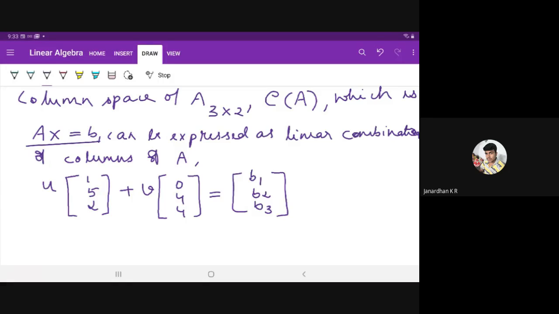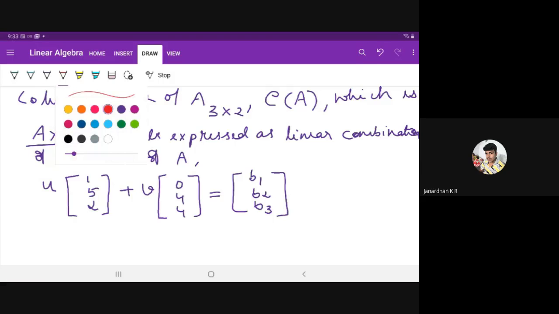And the column space of A is equal to linear combinations of columns of a given matrix. Okay. Only if it produces some right hand side. Now u and v are the unknowns. Even the right hand side B1, B2, B3 are not known. Now please try to understand here.